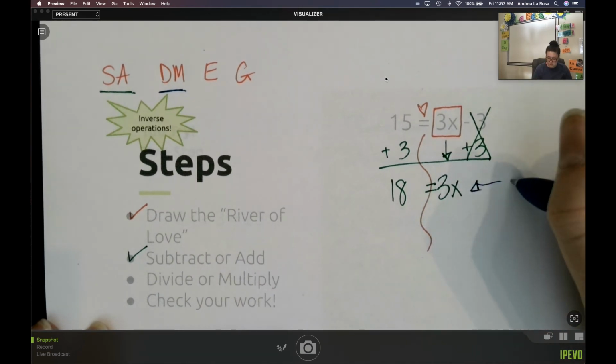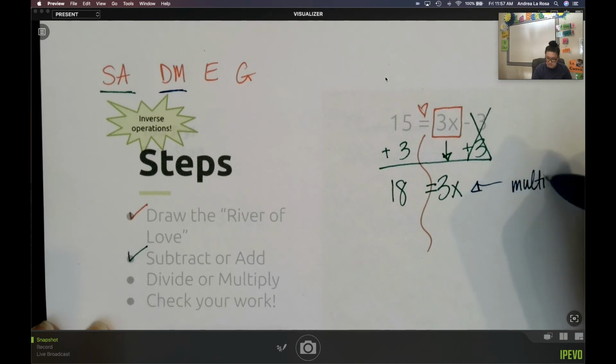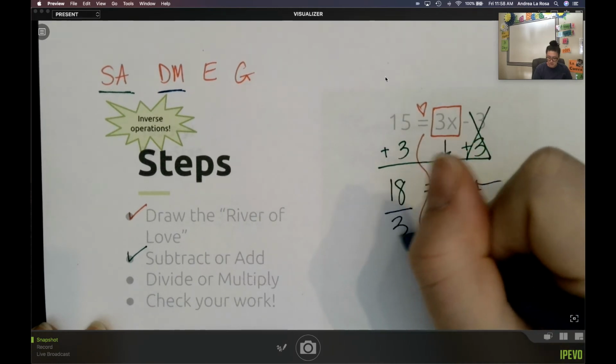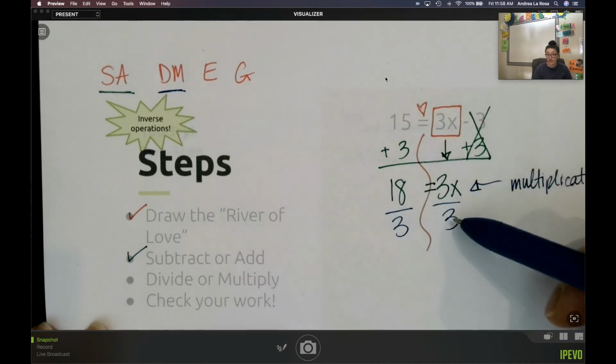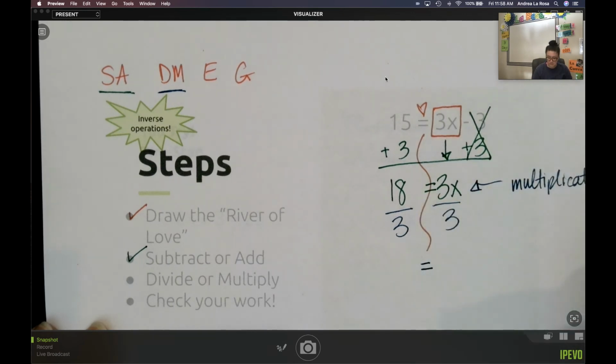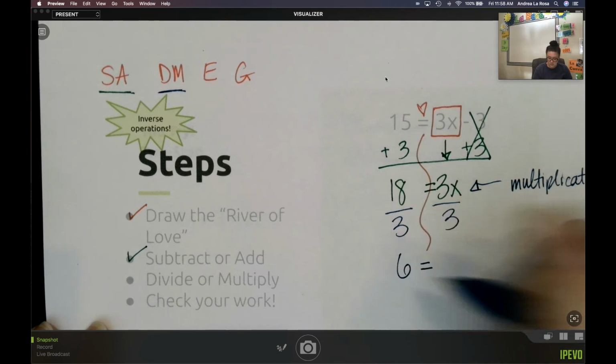Remember, this is multiplication when they're side by side. The opposite of multiplication is division. We want to use that fraction bar, just in case our answer turns up to be a fraction. What's 18 divided by 3? 6.